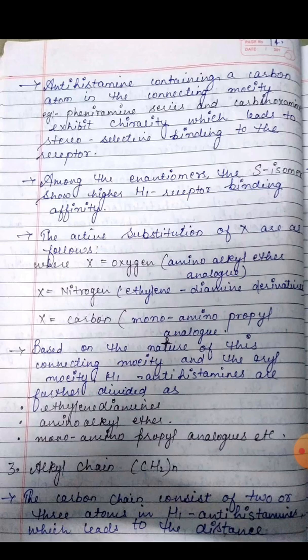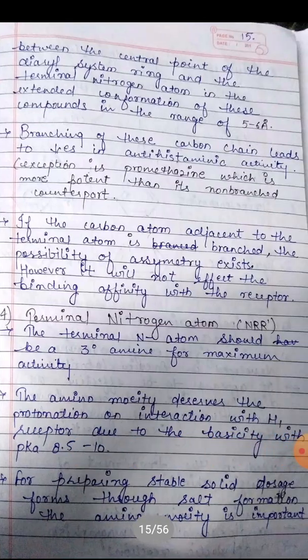Next point, that is alkyl chain. So the carbon chain consists of 2 or 3 atoms in H1 antihistamines, which leads to the distance between the central point of the diaryl ring system and the terminal nitrogen atom in the extended conformation of these compounds in the range of 5 to 6 angstrom.